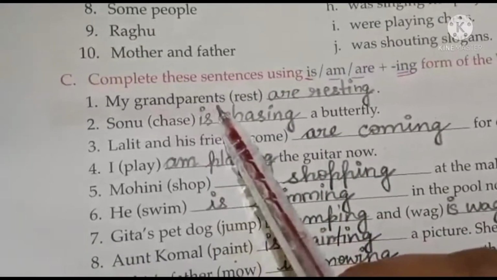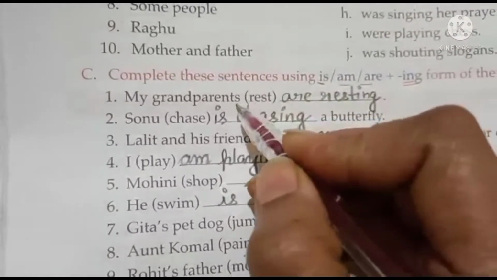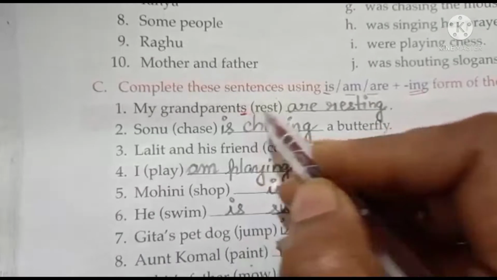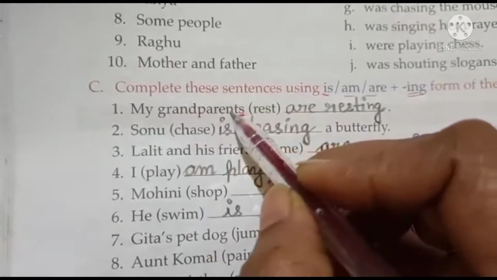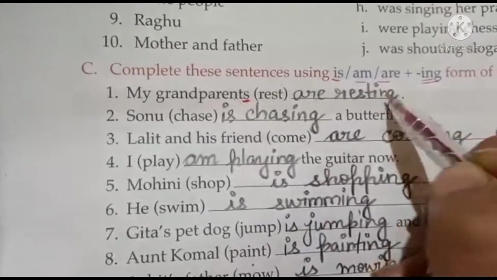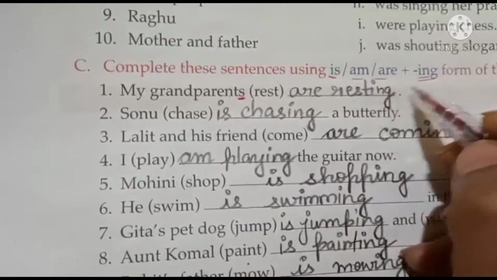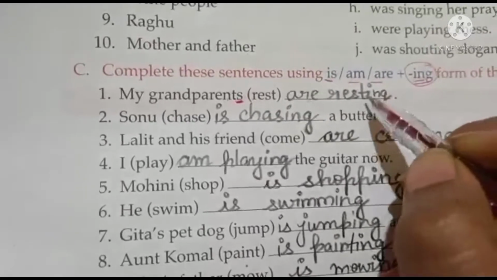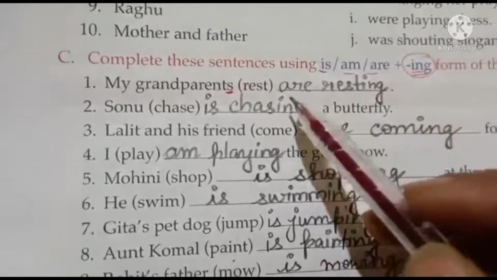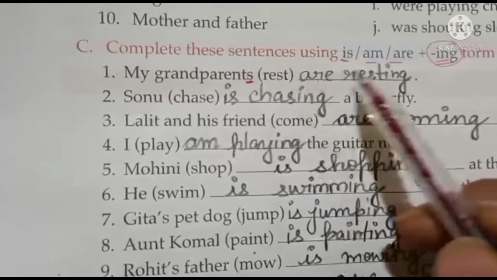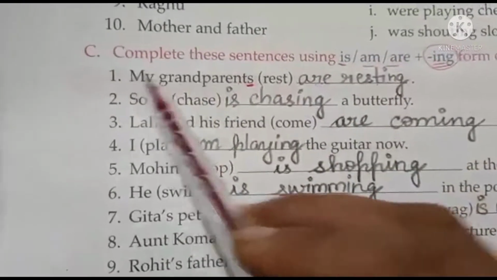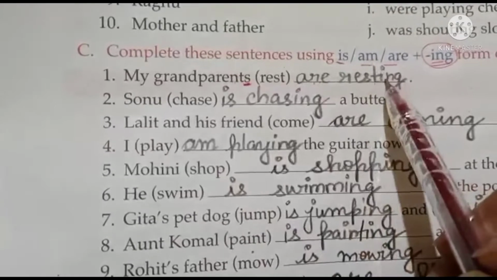My grandparents. Now see here, children, grandparents is having S. That means it is a plural. तो plural के लिए are लिखेंगे. My grandparents are. Rest will change into resting. When you write in continuous, मैम ने क्या कहा? For continuous, children, you have to add ing. तो यहाँ पे क्या हो जाएगा? रेस्ट का resting and helping verb. So children, यहाँ पे दो आंसर लिखना है, helping verb and the main verb. Both you will write in the blank. Okay. My grandparents are resting.